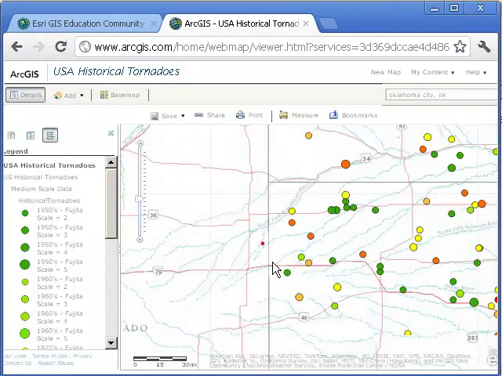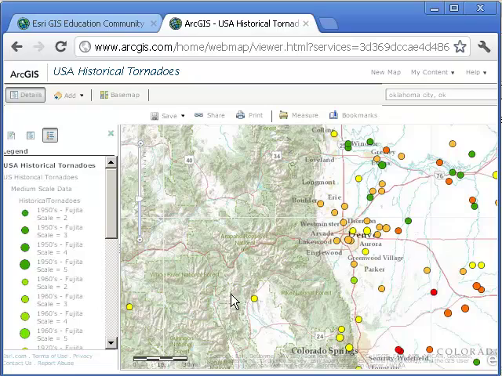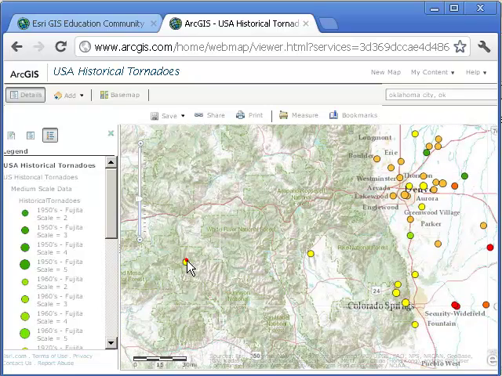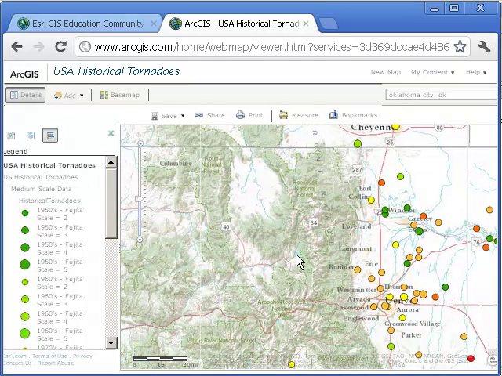Let's go ahead and look at Colorado. Okay, some tornadoes out on the eastern plains, but not very many in the mountains. There are a few, but not all that many. There's an effect of terrain that it seems to have a negative effect on tornadoes. Why is that? Do some investigations and find out. What effect does latitude have on the frequency of tornadoes?